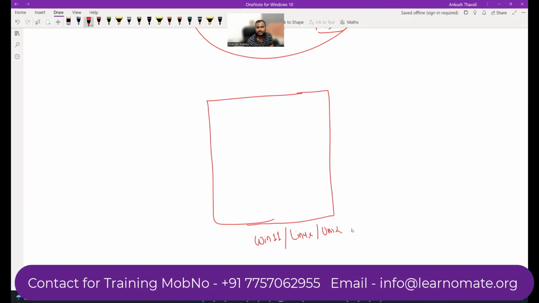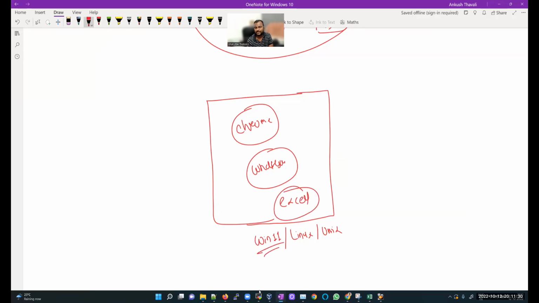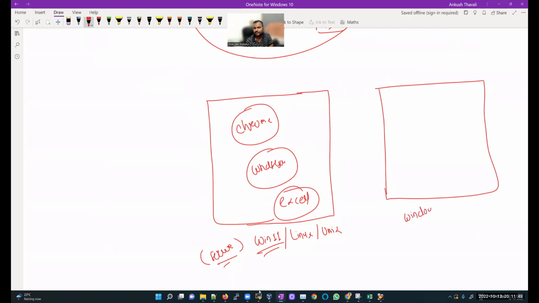Now on this Windows 11 machine, you install your software. What software am I installing? I am installing software like Chrome, software called WhatsApp, software like Excel, on my Windows 11 machine. So you can consider this Windows 11 machine as your server. But in a real-time production environment, you are not going to use this Windows 11 machine. There is a same-to-same kind of server, and we call it a Windows server.